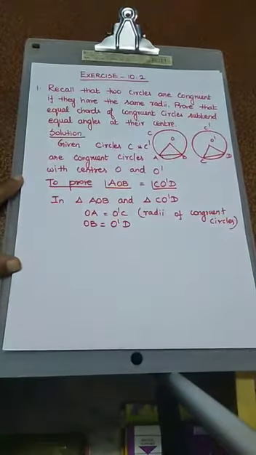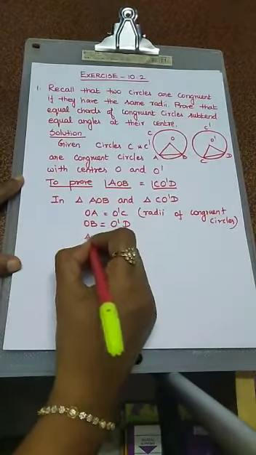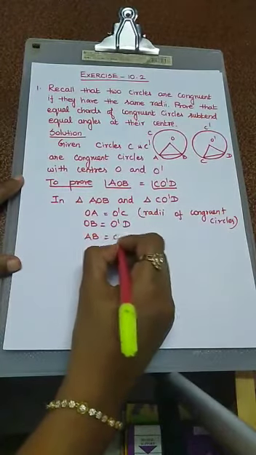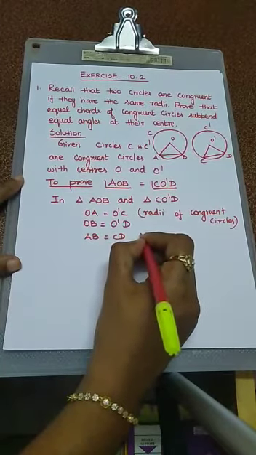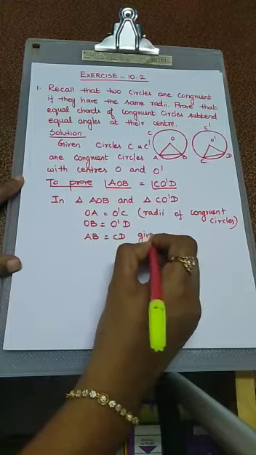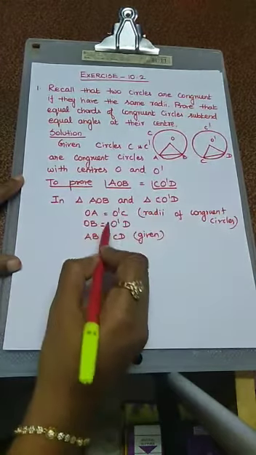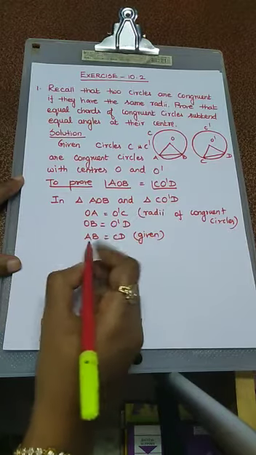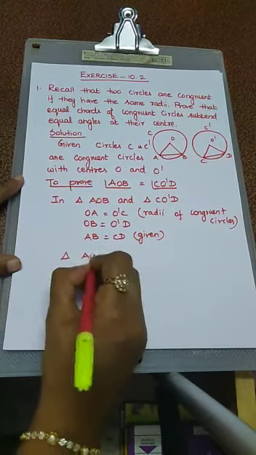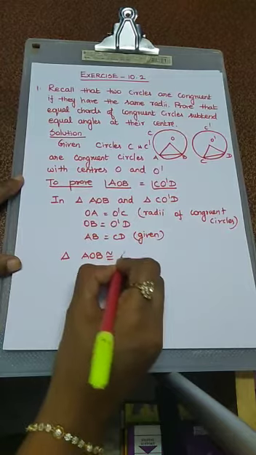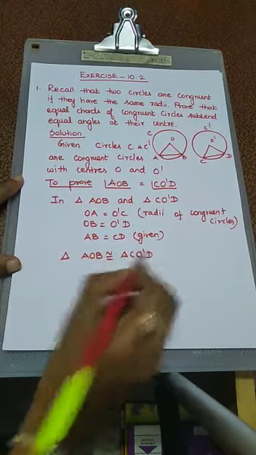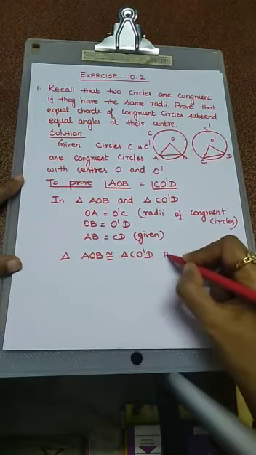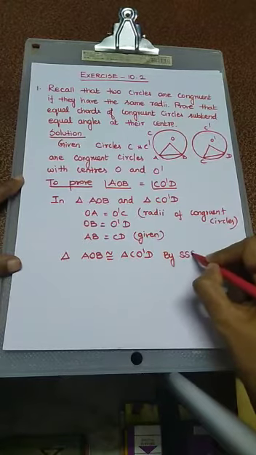Okay. Another one, we know AB equal to CD. Why AB equal to CD? That is given, equal chords. Okay, so mention it, that is given. So using three values, we apply the SSS congruence rule here. So triangle AOB is congruent to triangle CO'D. What is the reason? By the SSS rule.